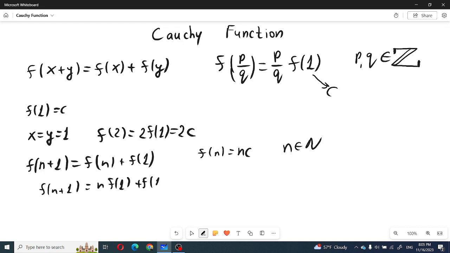So this number must clearly be (n + 1) times f(1). So by using induction, we have proved that for every positive integer k, f(k) is k times f(1).